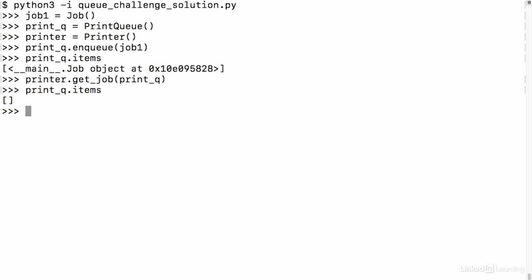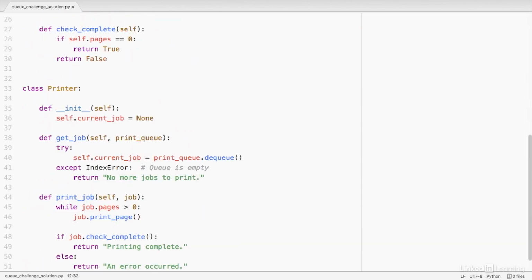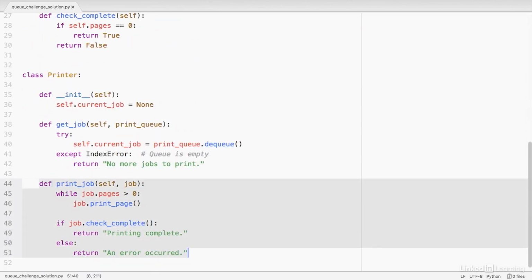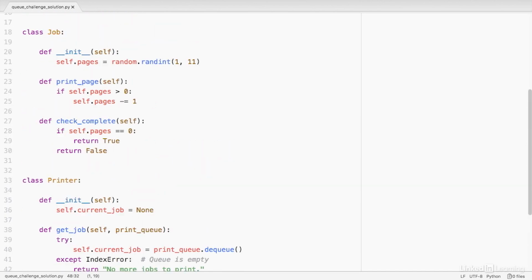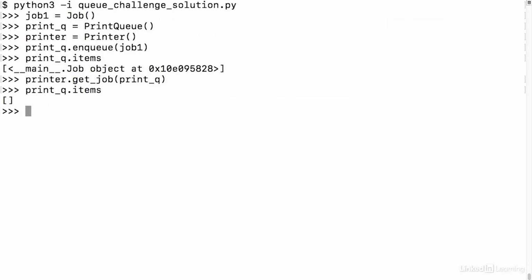There's a method I created that I haven't tried yet, and that is part of the printer class: printJob. And the cool thing about running this method is that it will also run the printPage and the checkComplete methods too, which are up here in the job class, and I haven't tried those either. So by calling the printJob method, I can also try out these other two. Let's go back to the terminal and do that.